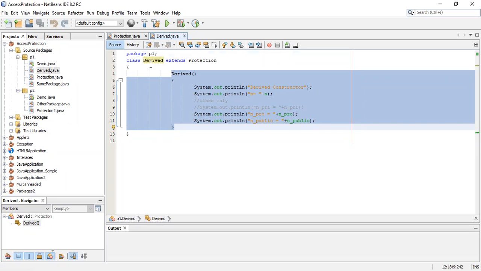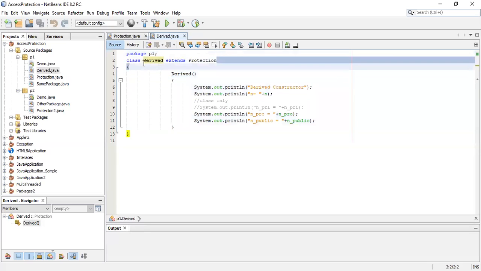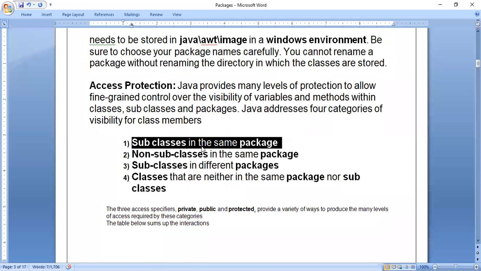So derived is a class, or we can say Derived.java is a file which is a subclass of the protection class. How can we say it is a subclass of protection class? By this sentence: class derived extends protection. By this line, I can say it is a derived class of protection. It is a subclass of protection. Protection is a superclass.